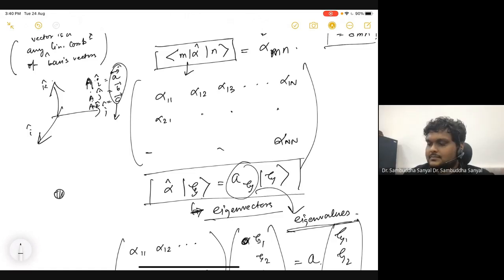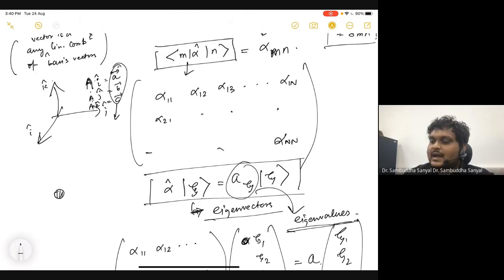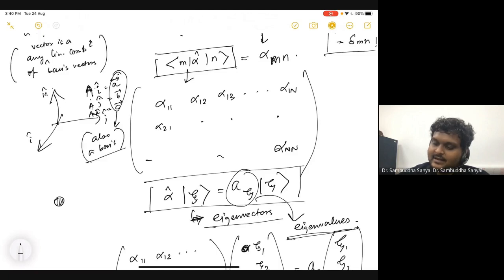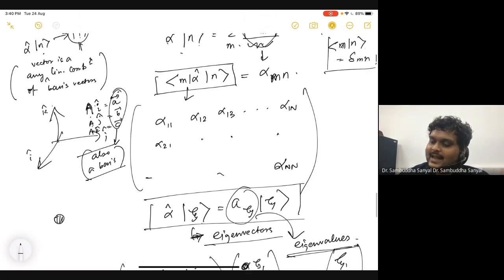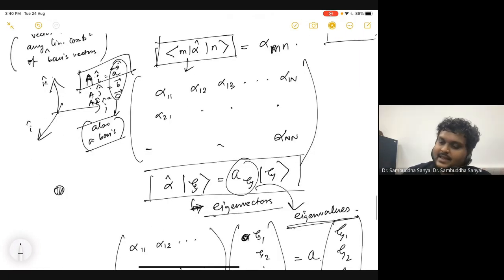Why? Like, I don't care about if this happens or not. For example, I have to think a little more to be sure about what the criteria is for this to happen. ABC is also a basis. I cannot answer it right now on the fly, but what I can answer is that this is equivalent to this operation, right? An arbitrary vector A.